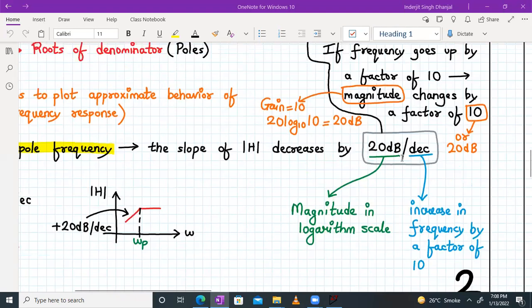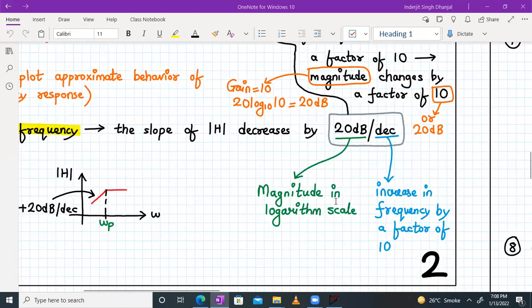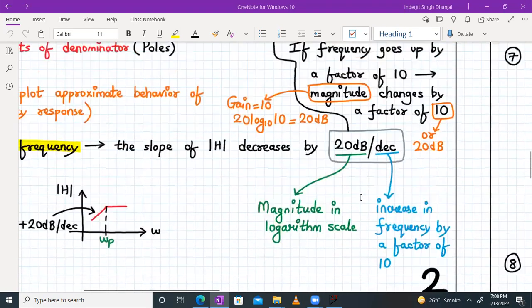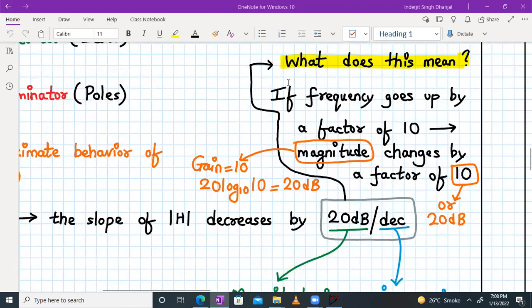Now let's understand what 20 dB per decade is. 20 dB is the magnitude of gain in logarithmic scale, and decade means an increase in the frequency by a factor of 10. That means if the frequency goes up by a factor of 10, your magnitude of the gain also changes by a factor of 10. If you have a magnitude gain of a factor of 10, then 20 log to the base 10 of that gain will be 20 dB.